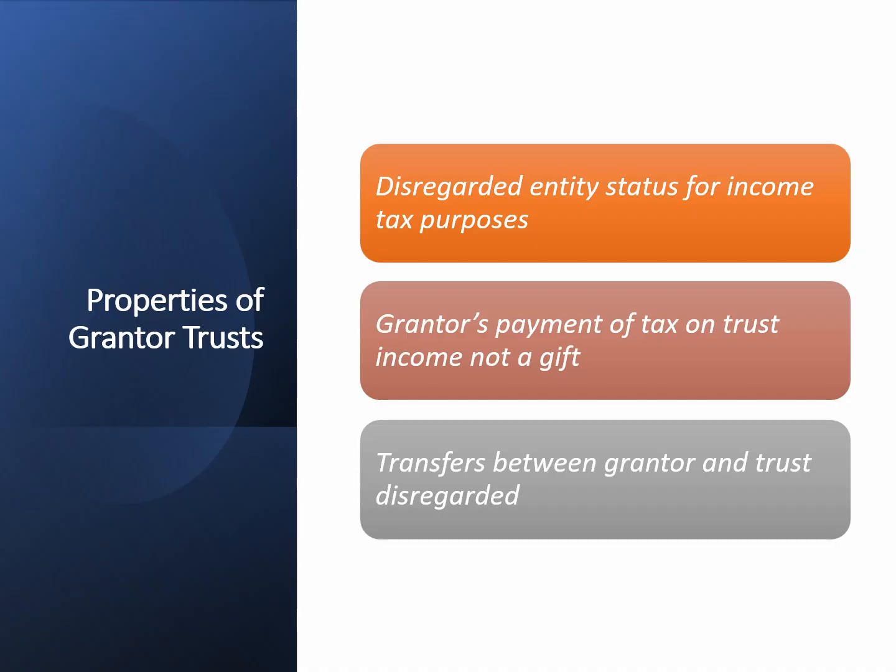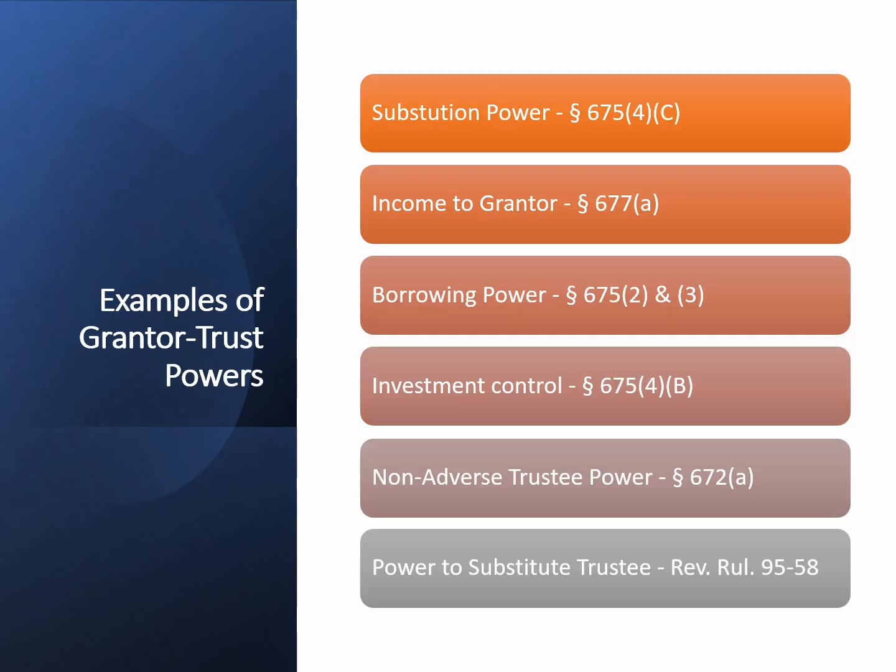Now, GRATs and IDGTs are engineered to qualify, just barely, as grantor trusts. They are intentionally drafted to include only needed powers that will also not cause estate inclusion. There are several powers listed in the tax code that give a trust grantor status. This list is not exhaustive.